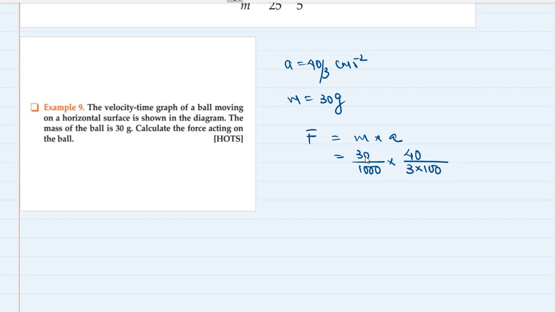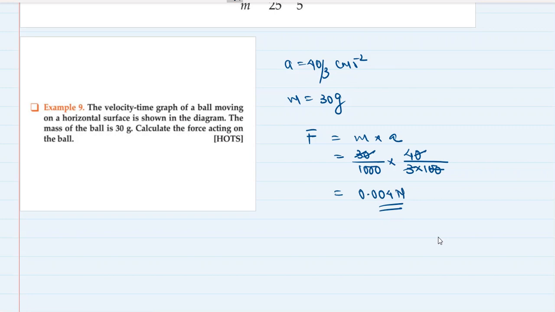Okay, so this will become 0, 0 will cut, 2 zeros will cut, this 3 will cut with this 3, and 4 upon 1000, that is equal to 1 upon 250. So 4 upon 1000, that is 0.004 Newton.